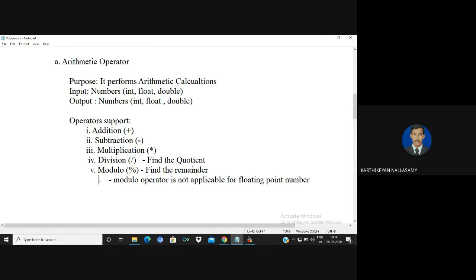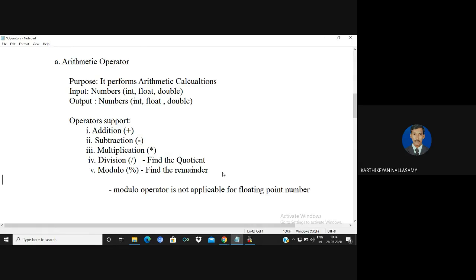In C++, the modulo operator is not applicable for fractional numbers. I will repeat once again: the modulo operator is not applicable for fractional numbers. It is very, very important. In C also, the modulo operator is not applicable for fractional numbers. It is applicable only for whole numbers.